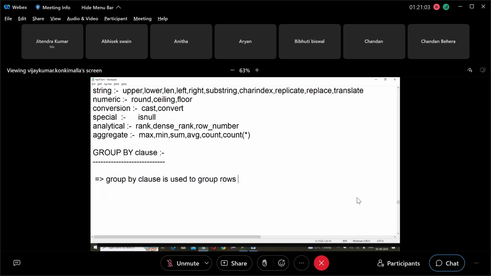So here also, I want department wise total. Then first create the groups based on department, then calculate the total salary. Understood? Department wise count: first create the groups based on department, then count.